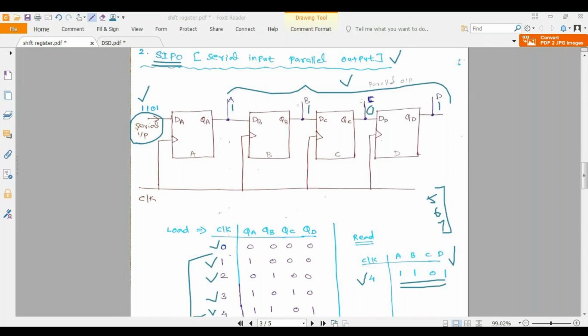Students, are you able to understand serial input parallel output? Yeah, thanks for your response.